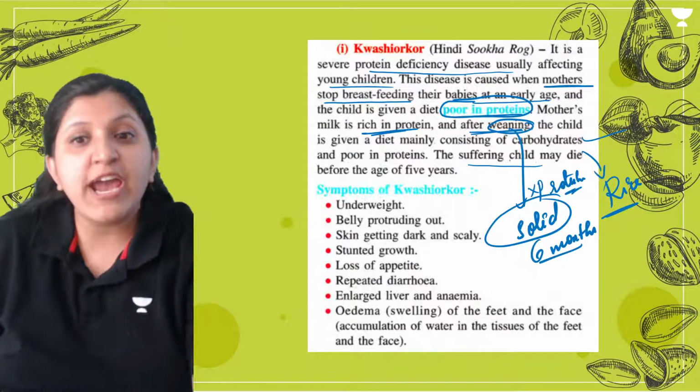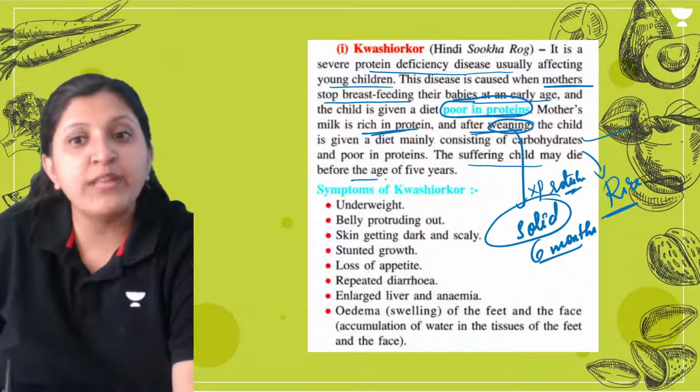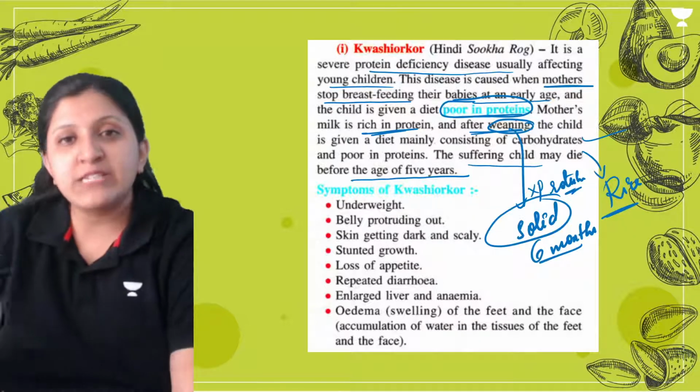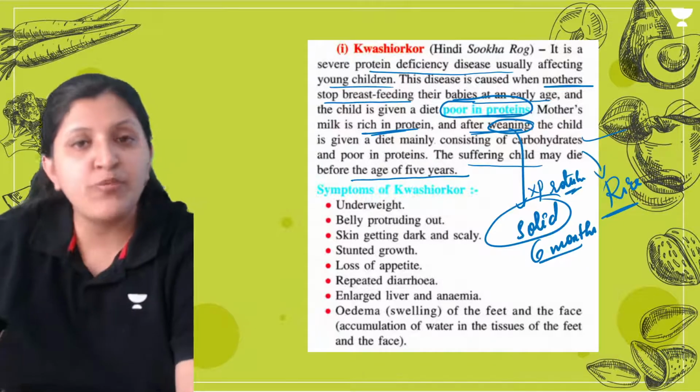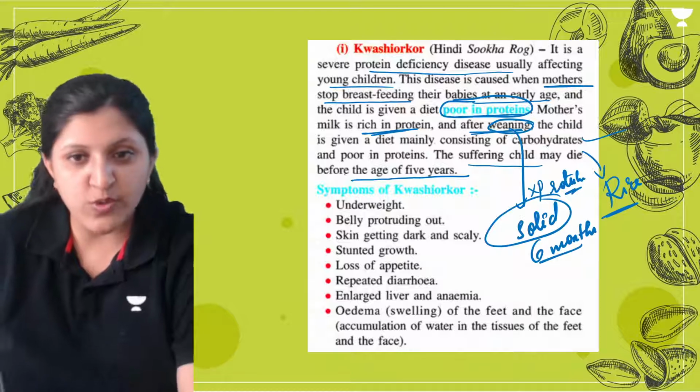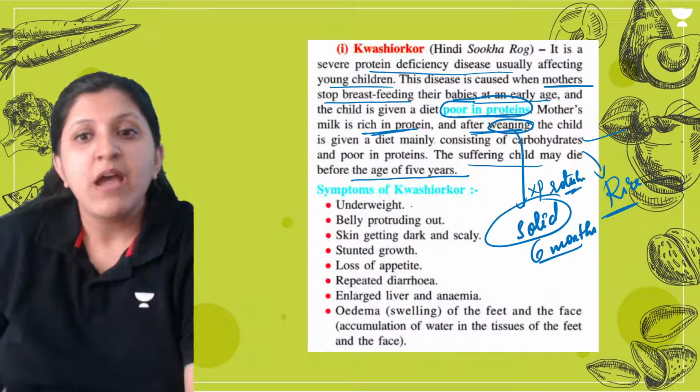The suffering child can die also before the age of 5 years. So within the 5 years, if it is not corrected, if enough protein is not given, it can lead to death of a child also. So what are the symptoms here?